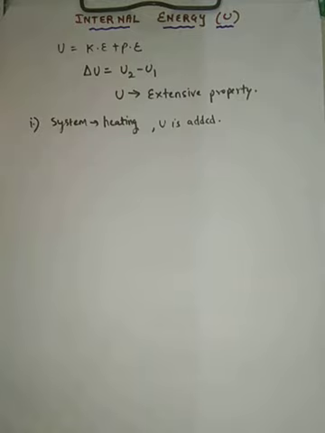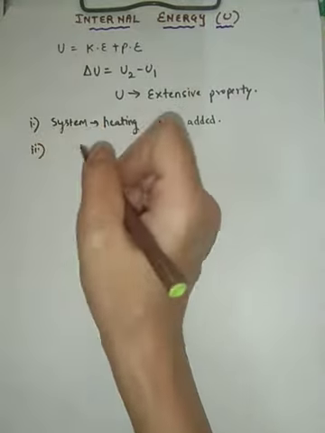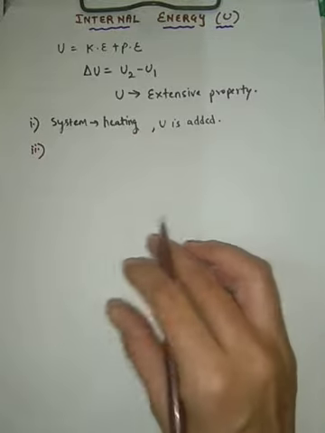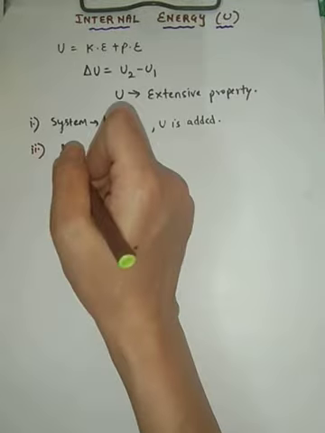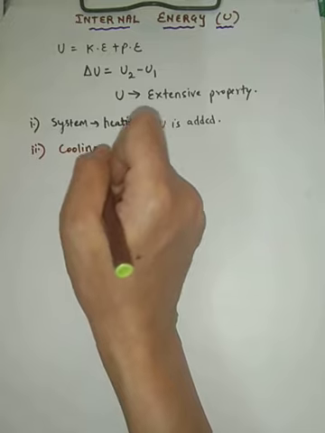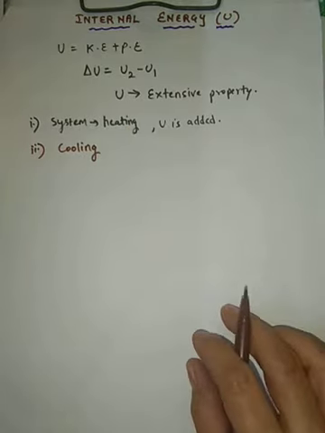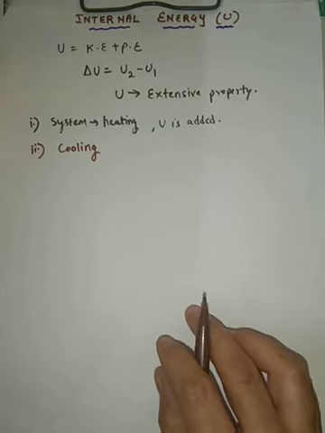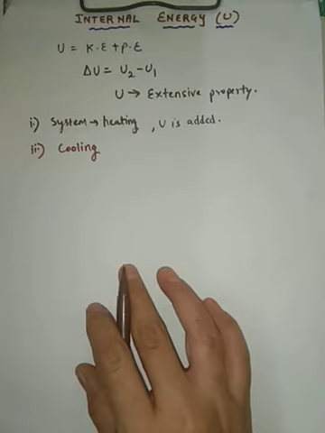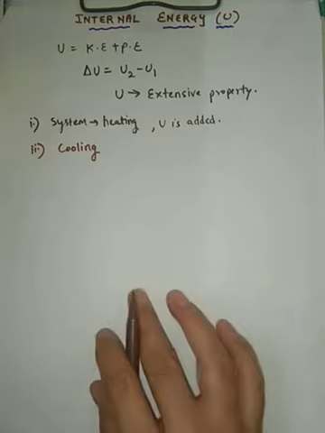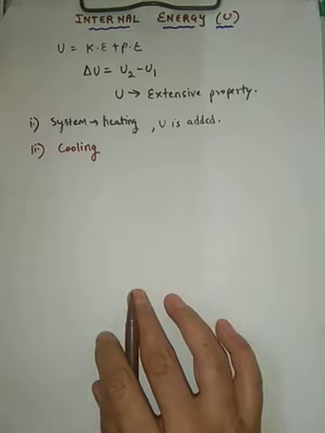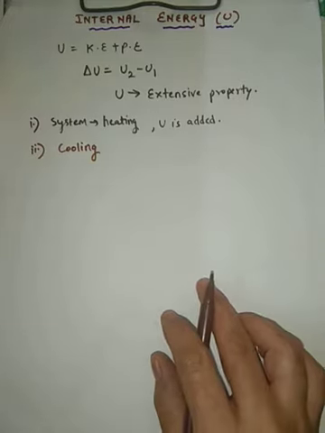And what can be the second case? If energy is transferred from the system by cooling it, meaning heat energy goes out of the system to the surroundings, or if work is done on the surroundings by the system, then internal energy will be removed from the system.